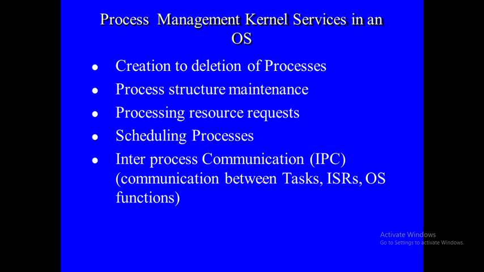Processing resource requests. The resource requests by processes are made either by making a call, which is known as a system call, or by sending messages. You can request resources through a system call, or by sending messages.